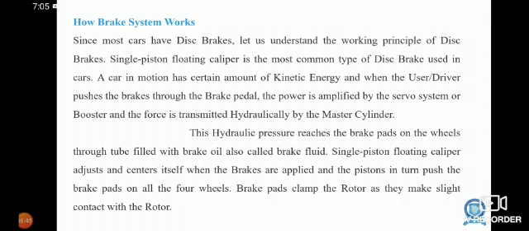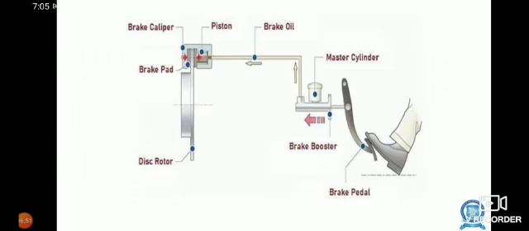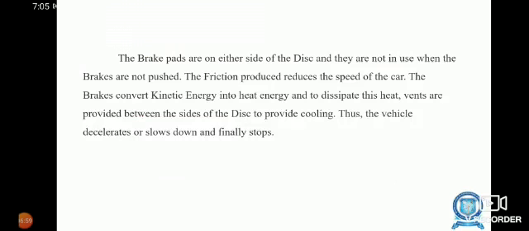Brake pads clamp the rotor as they make slight contact with the rotor. These are the components: brake pedal, brake booster, master cylinder, brake oil, piston, brake caliper, brake pad, then disc rotor. The brake pads are on either side of the disc, and they are not in use when the brakes are not pushed. The friction produced reduces the speed of the car. The brake converts kinetic energy into heat energy, and to dissipate this heat, vents are provided between the sides of the disc to provide cooling. Thus the vehicle decelerates or slows down and finally stops.